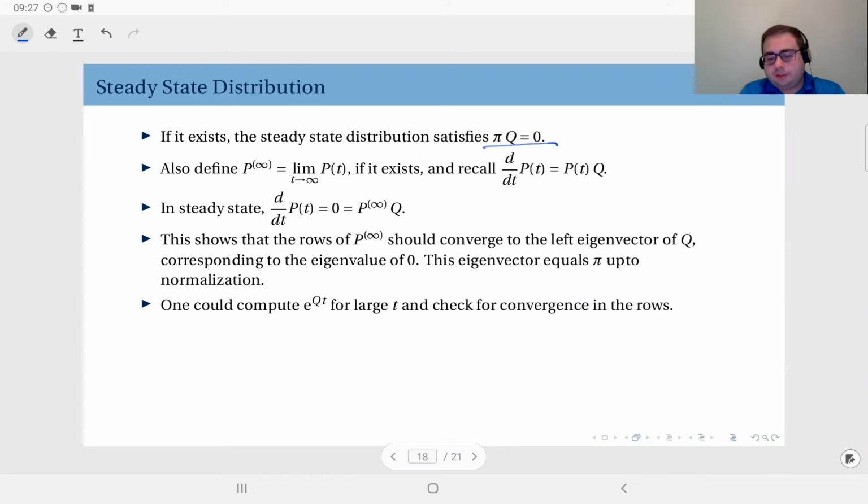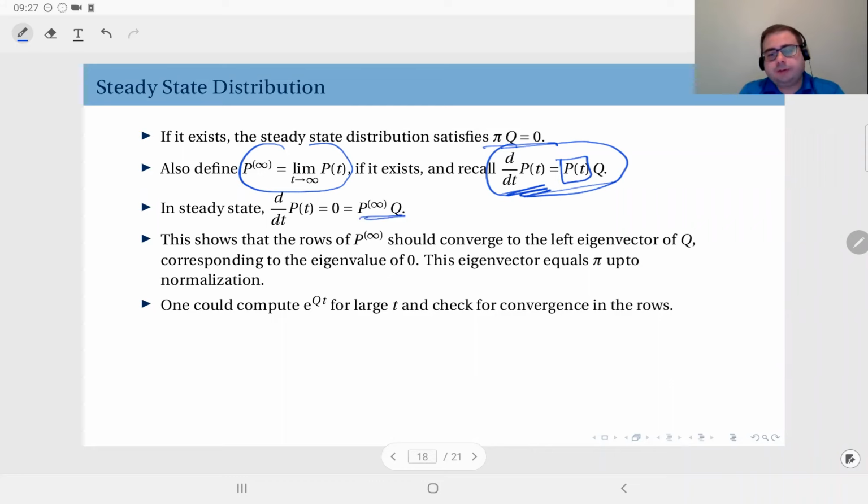If this limit exists, and remembering that the derivative of P(t) equals P(t) times Q, as we have derived earlier, in steady state this derivative will go to 0. Therefore, P infinity times Q will be equal to 0.